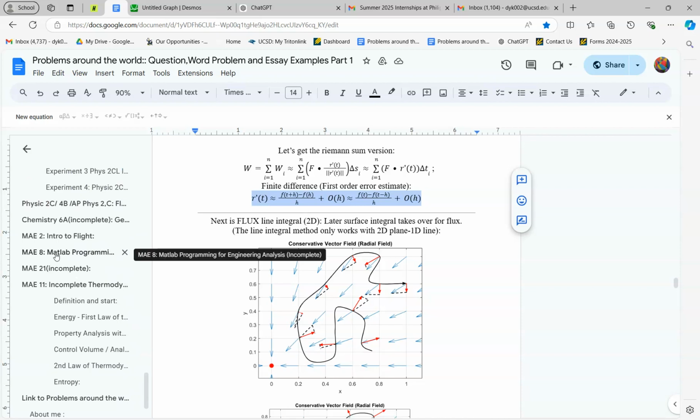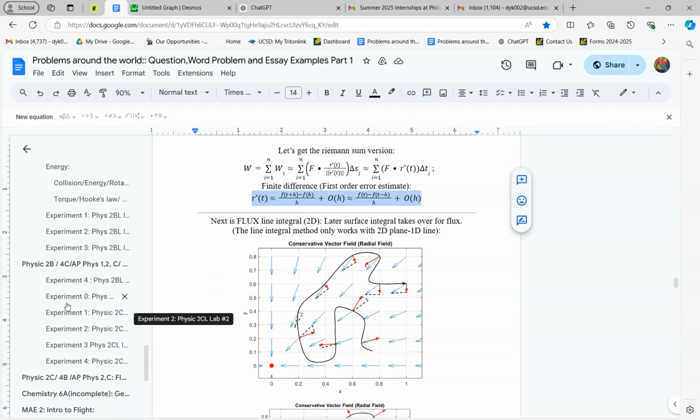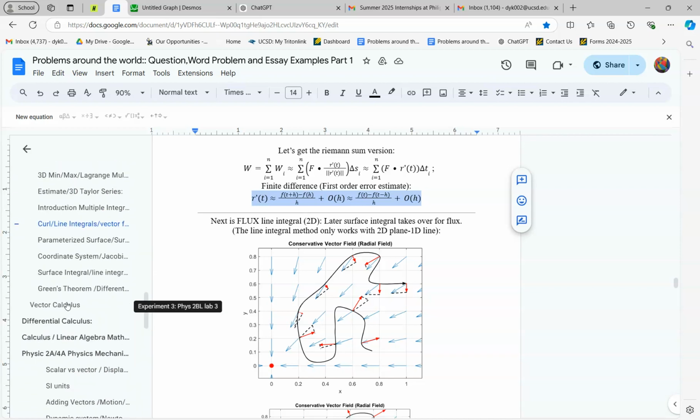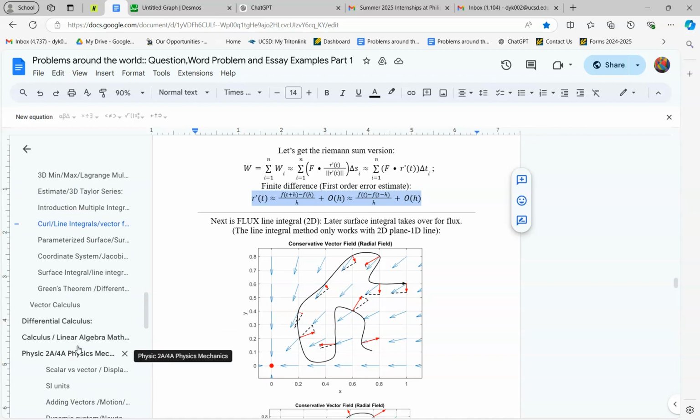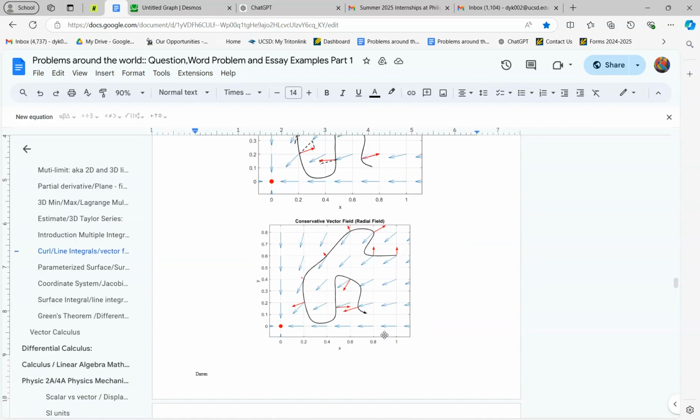I'll be honest, MAE8, MAE21, MAE11 might all be placed into my second book, because I have a very big feeling that this section, the multivariable calculus, will make it at least a few more 100 pages. Not like a few, no, 100, 30 pages, a few more pages, I think. Which means there's only 20 pages here before 600, so I'm going to take it out over there and put it there.